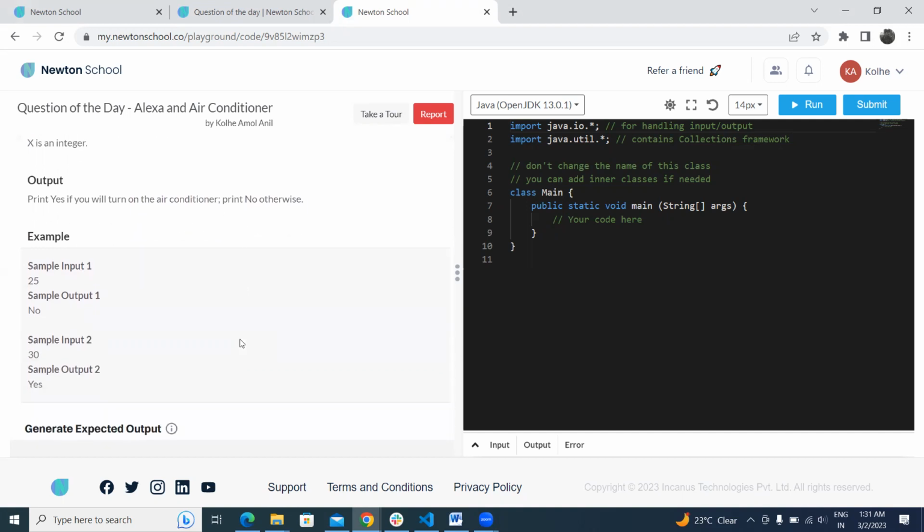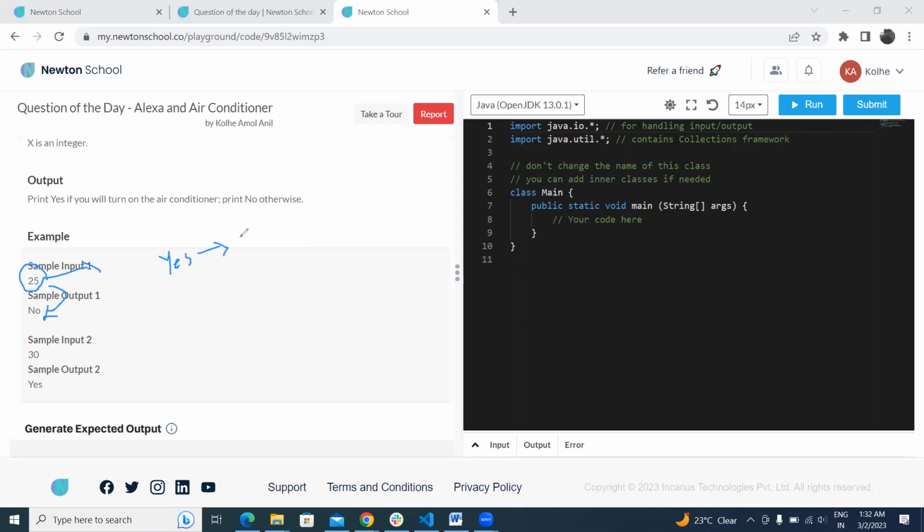In this sample input you can see that the temperature of the room is 25, which is less than 30. So we cannot turn on the air conditioner in this case because the temperature of the room is below 30.